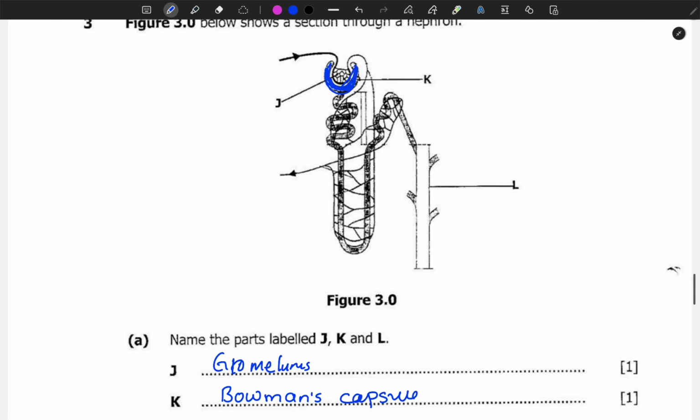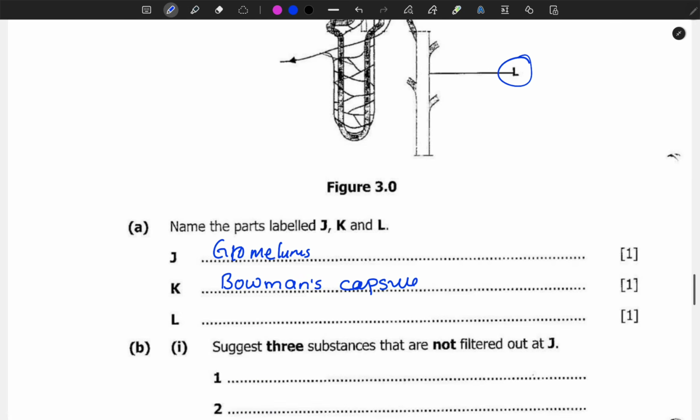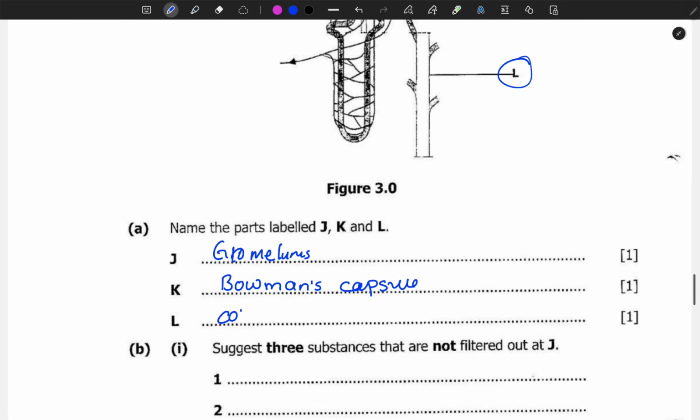Then for L, this is called the collecting duct, because this is what collects the urine to the bladder.